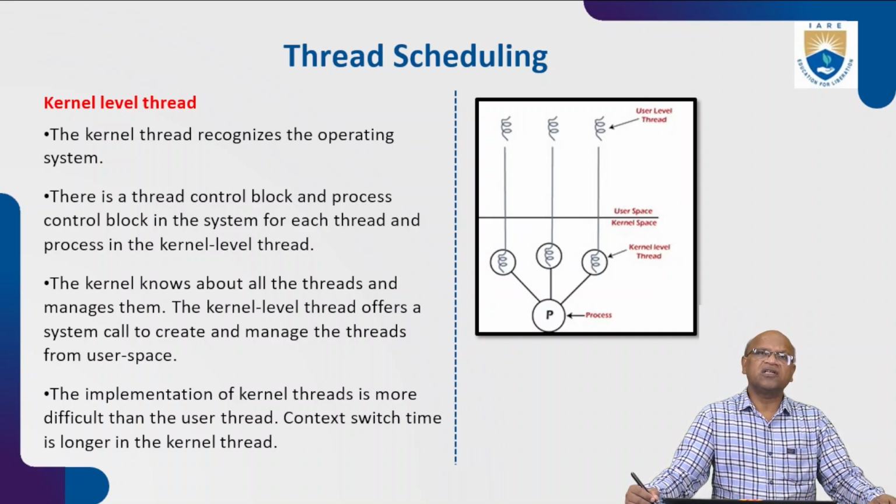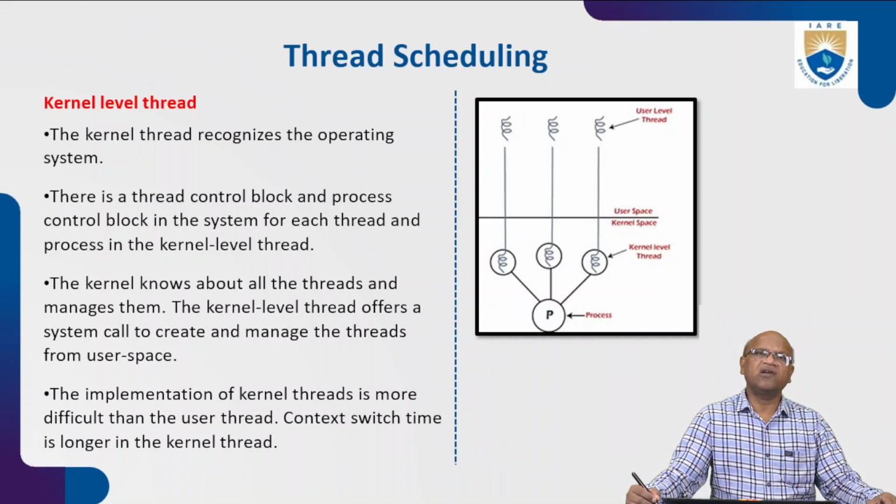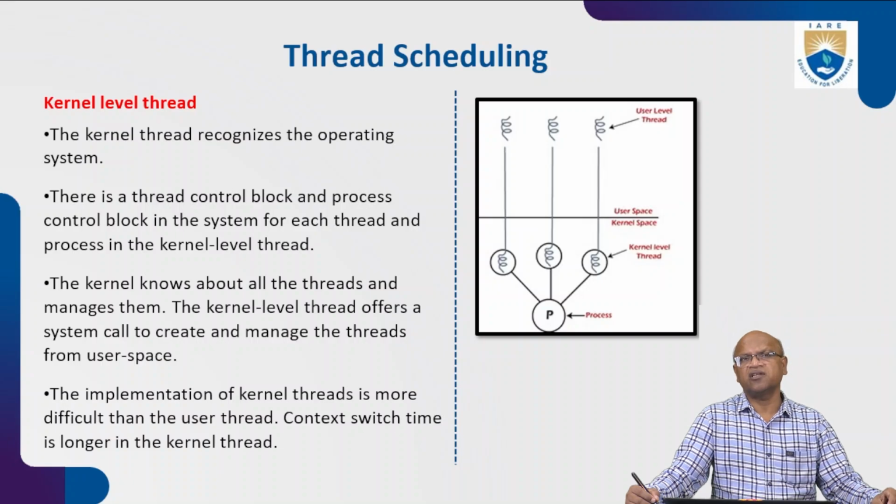Once the user level thread crosses over and hands over to the kernel level, those programs help the kernel, because these programs are part of the OS only. These programs automatically execute inside the kernel or inside the operating system, which is not accessible by the user. So these programs are in the kernel. The kernel thread recognizes the operating system.